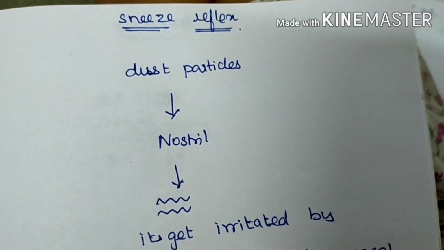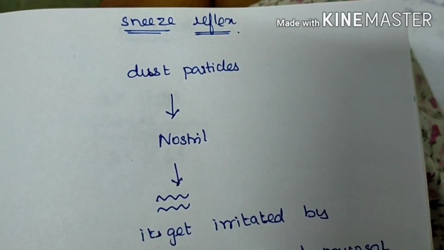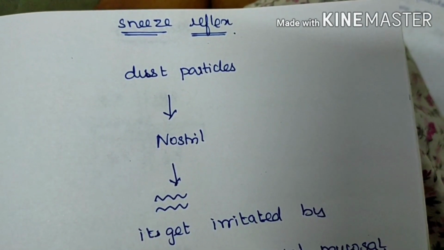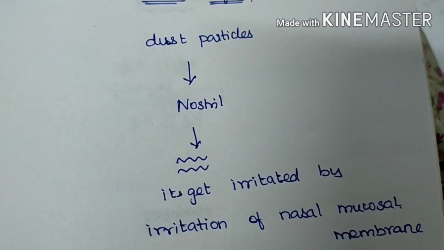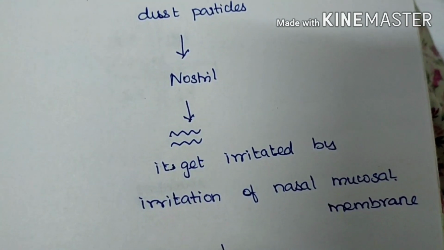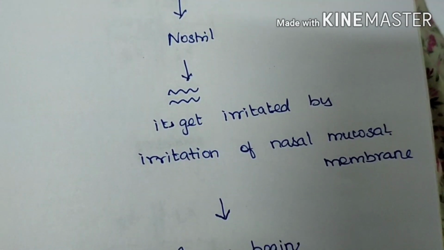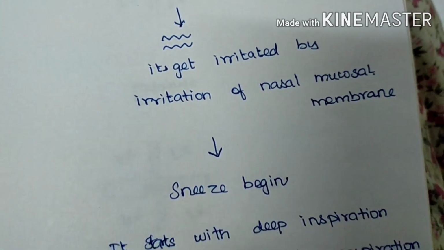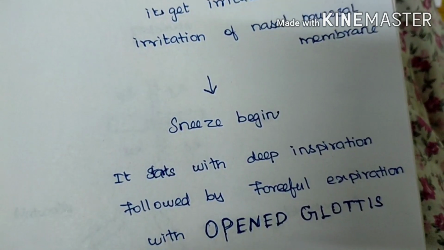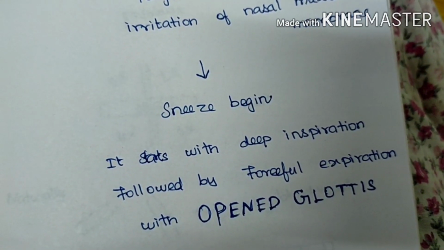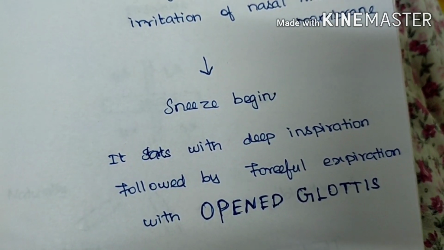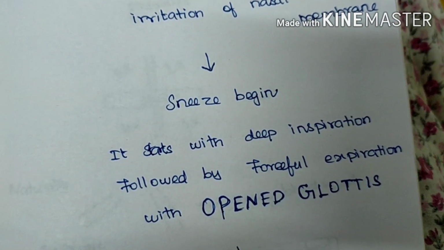Okay, now we will see about the sneeze reflex. If dust particles or foreign bodies enter your nostril, your nostril also gets irritated by the presence of nasal mucosal membrane. So sneeze begins. It also starts with deep inspiration and is followed by forceful expiration. Your glottis may be open. So with this forceful expiration, our foreign particles also come out.